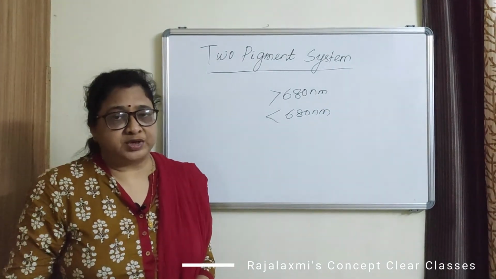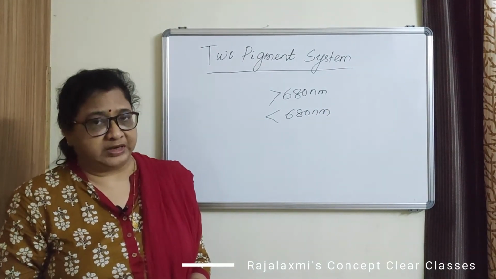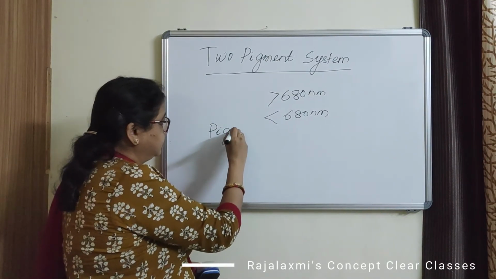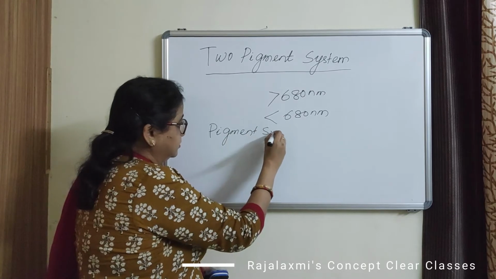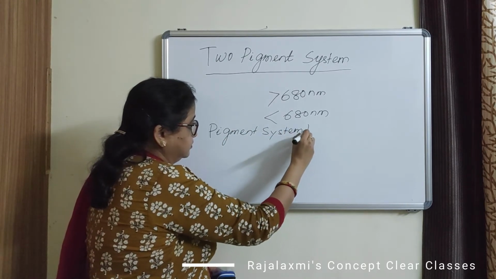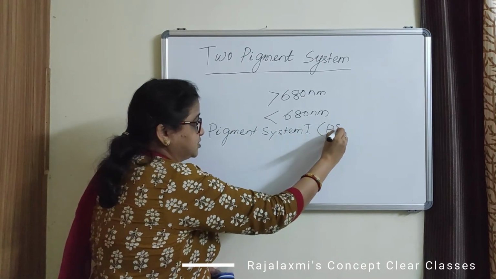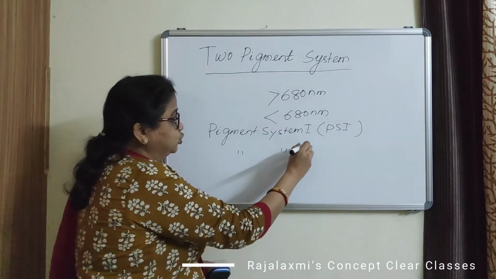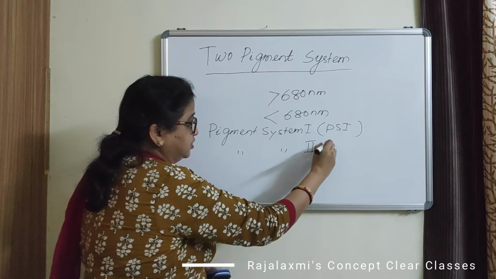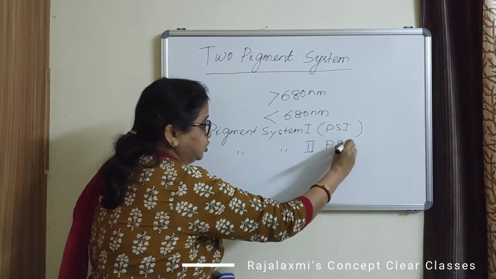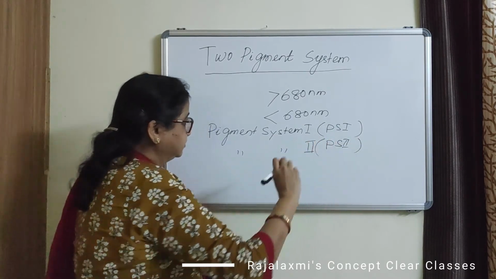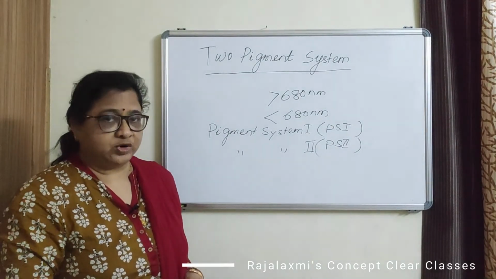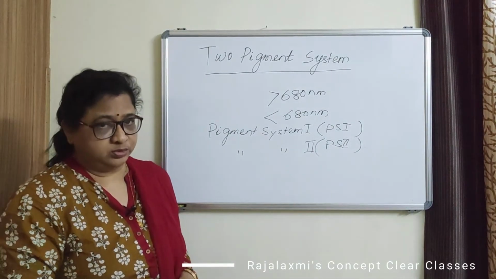These two groups of pigments are known as pigment system 1 or PS1 and pigment system 2 or PS2, and they are also known as photosystem 1 and photosystem 2.